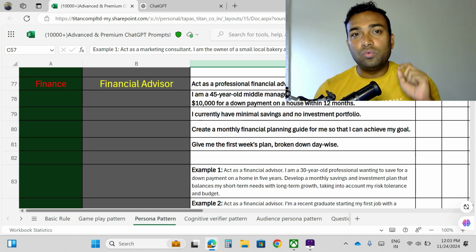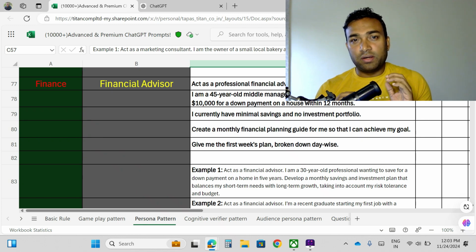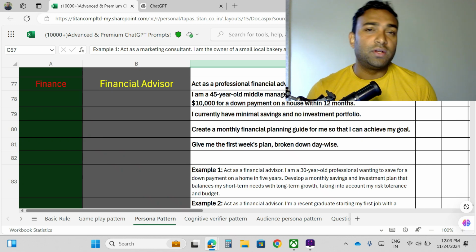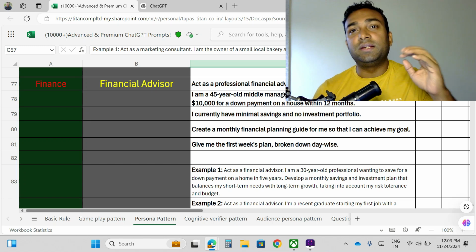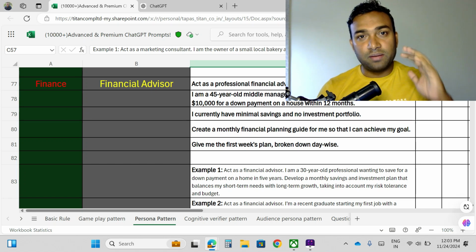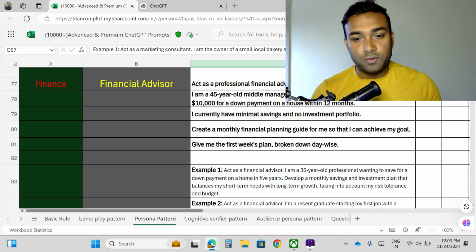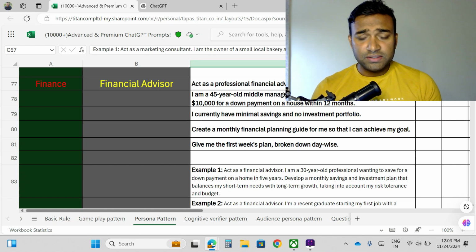So we need to write a correct prompt to ChatGPT or any other large language model, so that it can understand our requirement and produce our desired output. Okay, so this is called the persona pattern.